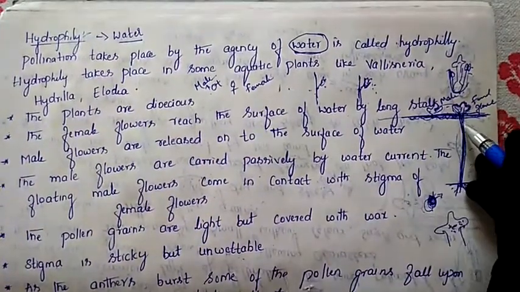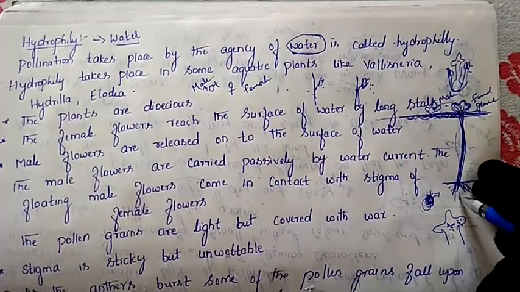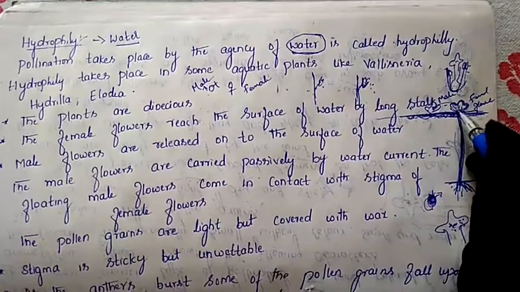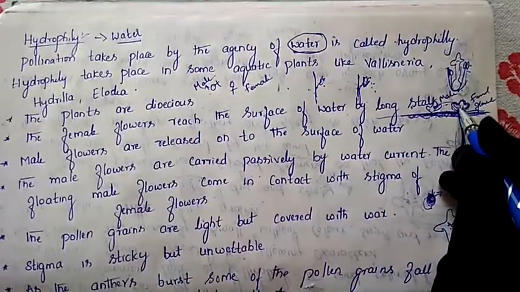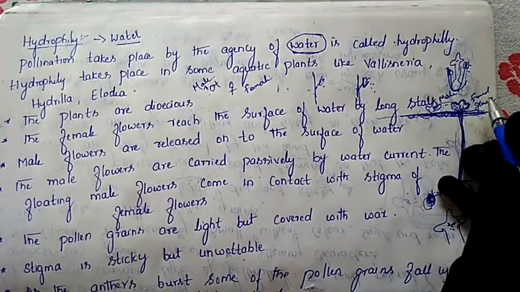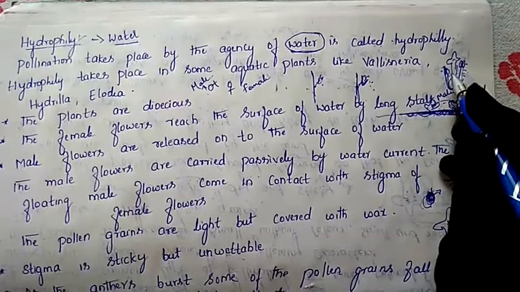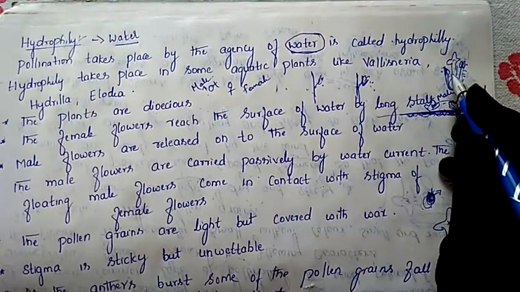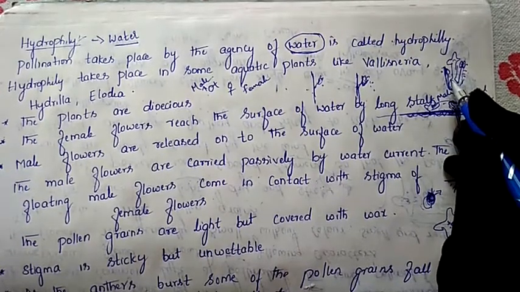Which is the long stalk? This is the long stalk. The female flower reaches the surface with the help of the long stalk. And these flowers are unisexual, which means a flower contains either the male or the female part. If both are present in the same flower, then we call it bisexual or hermaphrodite.